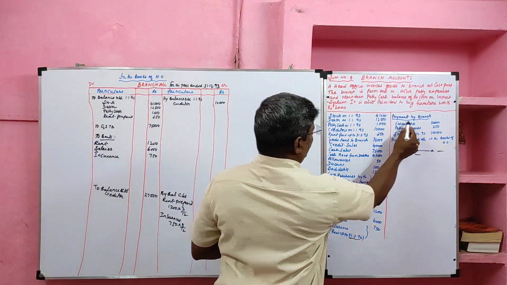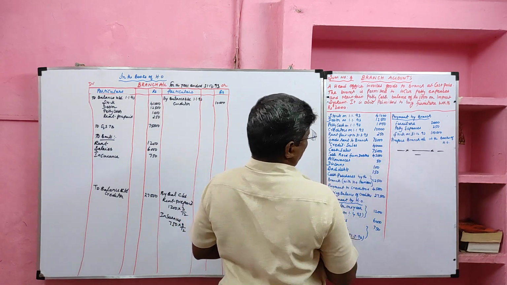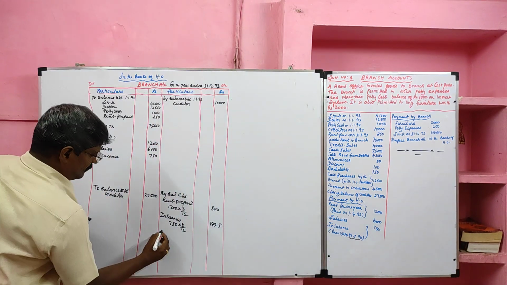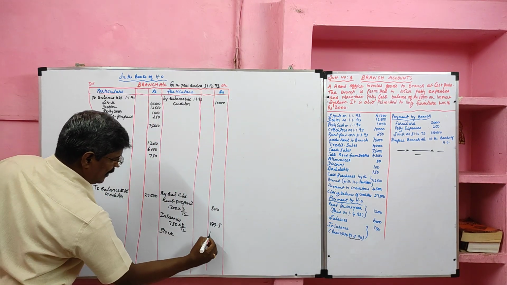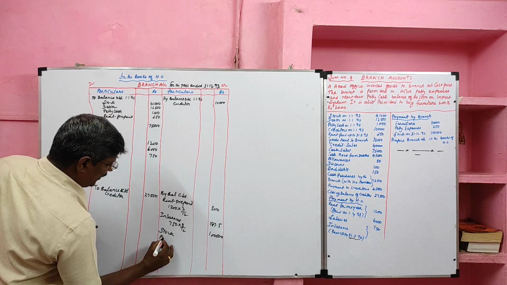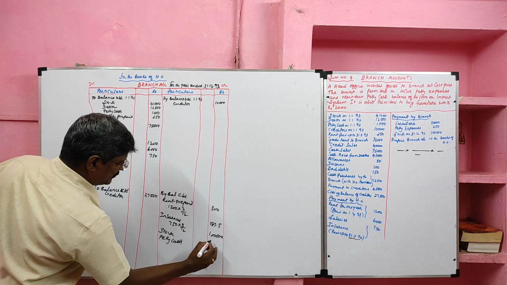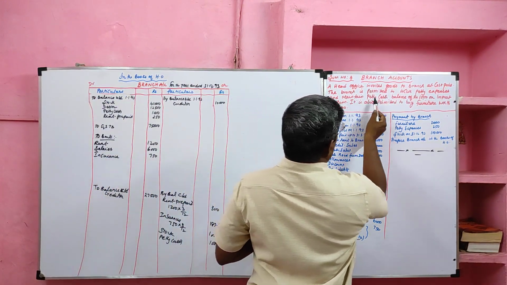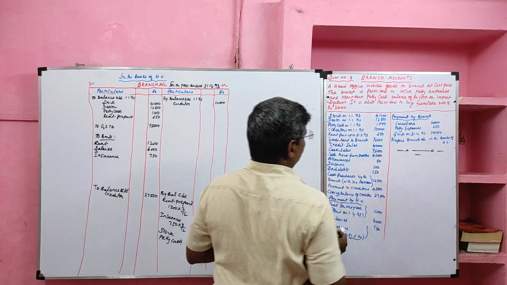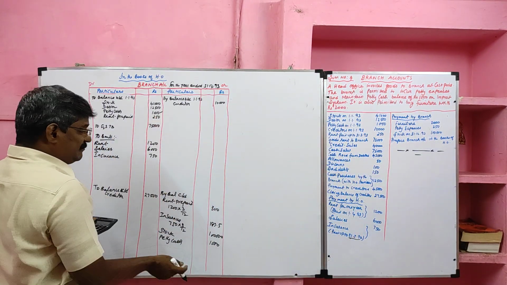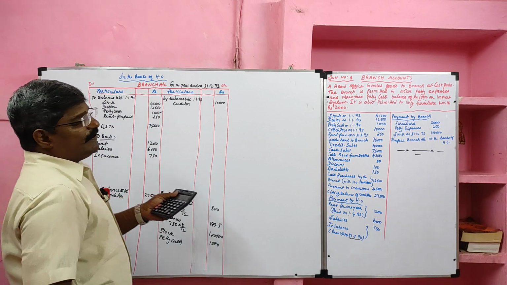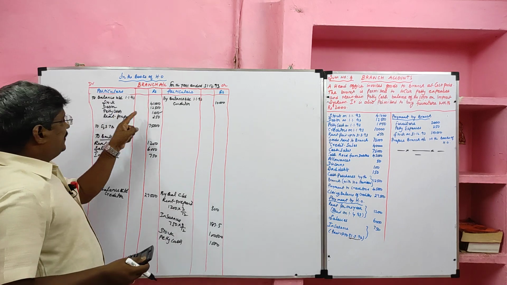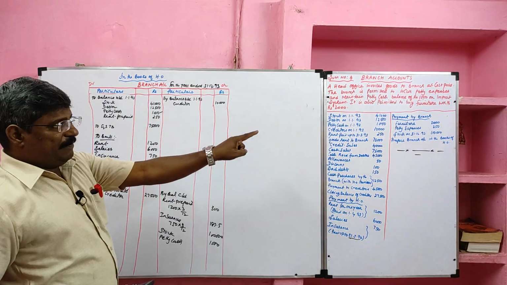Then payment made by the branch: furniture purchased, petty expenses incurred, closing stock how much? 1 lakh. Closing stock 1 lakh, as well as they are supposed to have petty cash how much? 1000 rupees, because the problem says maintain petty cash balance of 1000 on the imprest system. So the opening balance is 1000, closing balance we should maintain at 1000. They paid petty expenses how much? 250. Listen, our petty cash balance 1000, of which we paid 250 petty expenses.